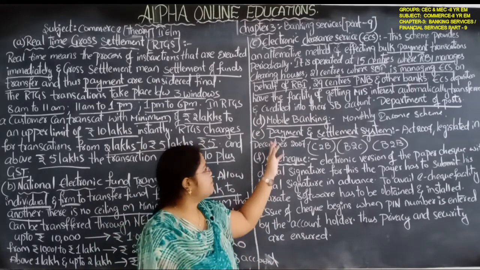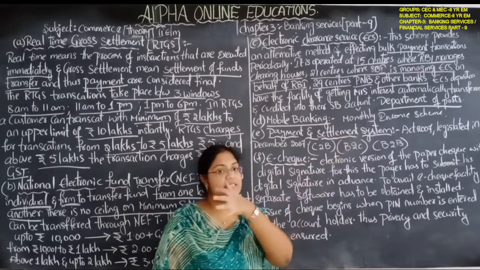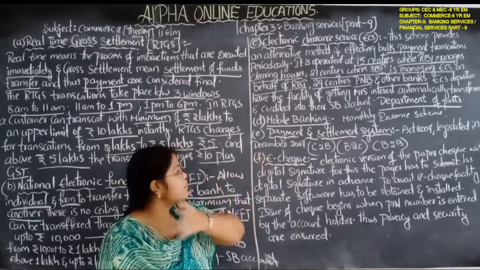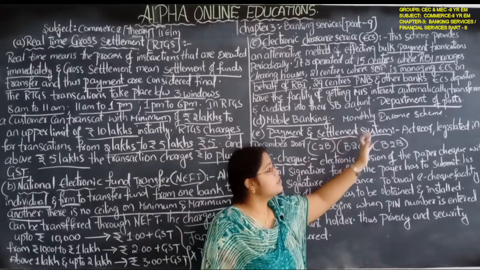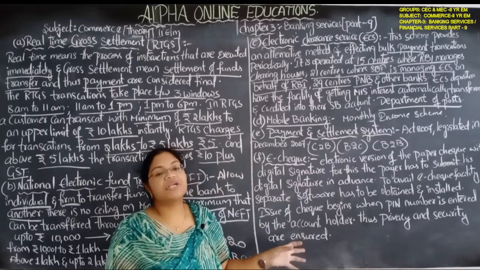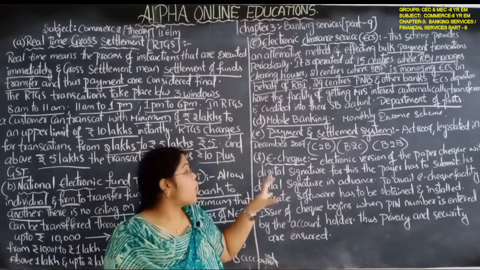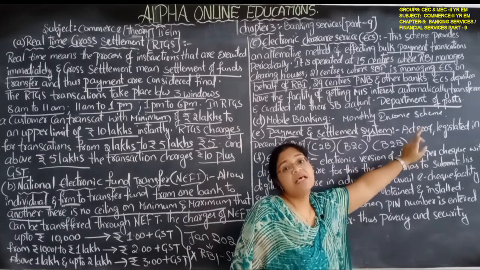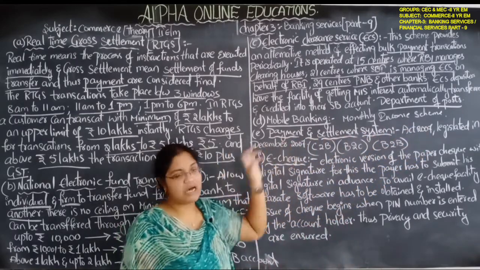Okay, next, payment and settlement system. This was started with the Payment and Settlement System Act 2007. What does that act mean? The Payment and Settlement System Act 2007 was legislated in December 2007.